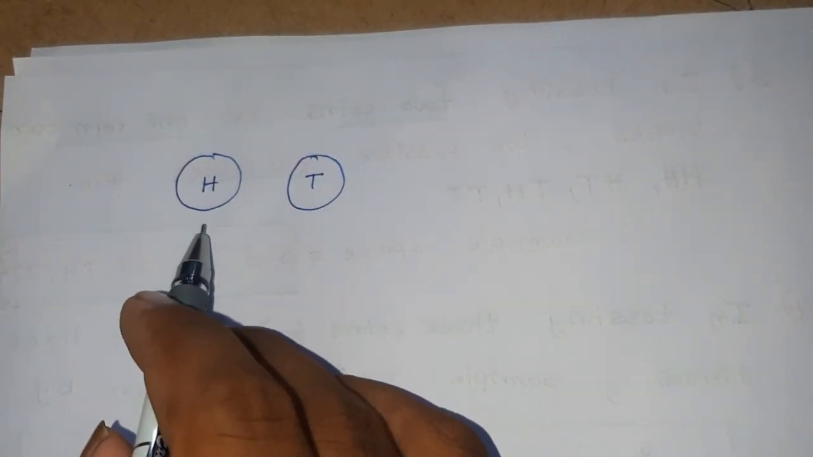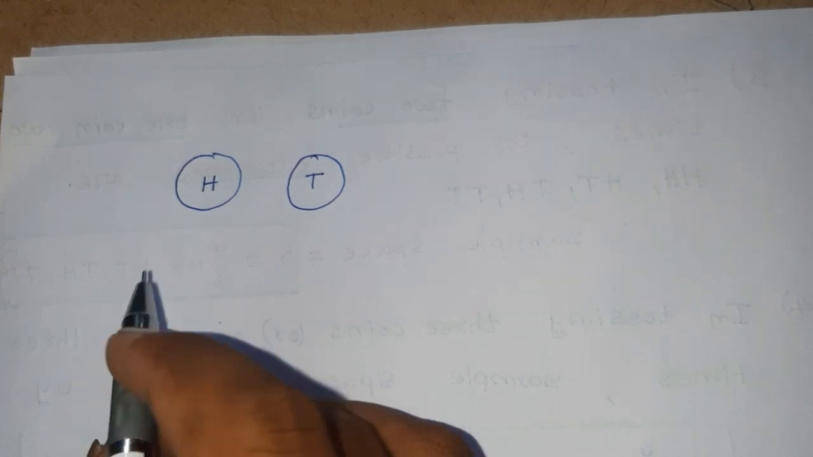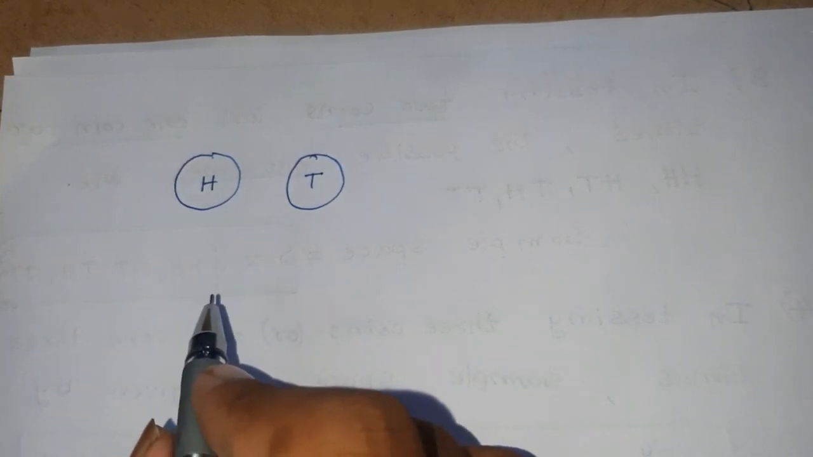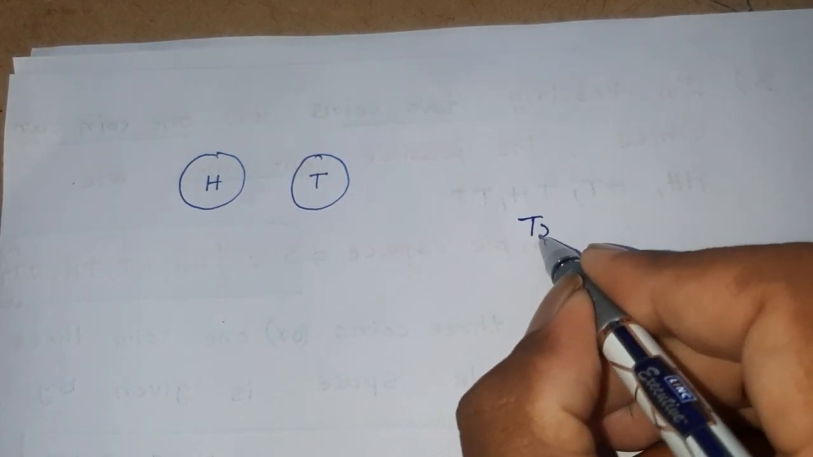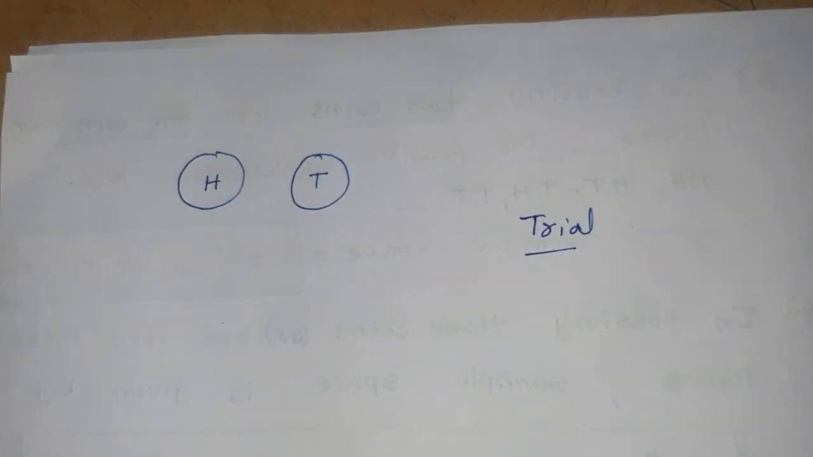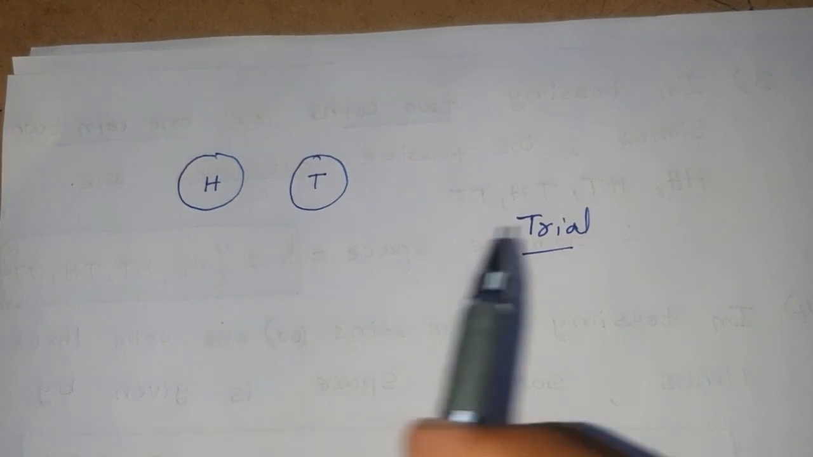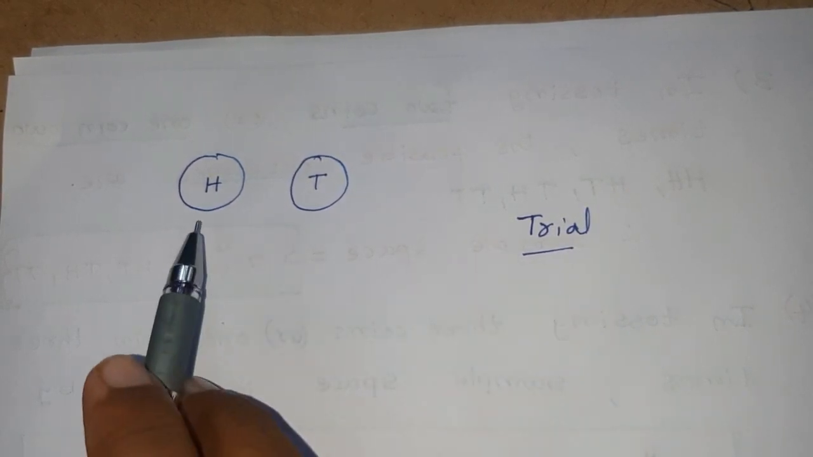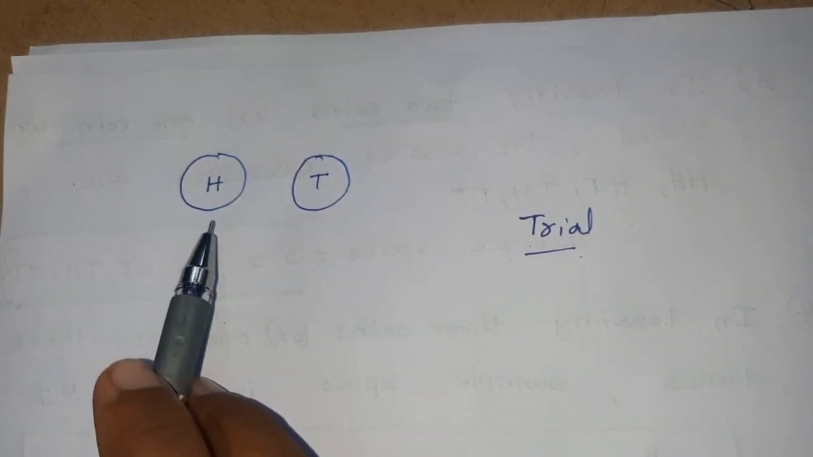For example, we are tossing this single coin 10 times. Here 10 times means 10 trials. That is called a trial. Now the result of a trial may be head or tail.